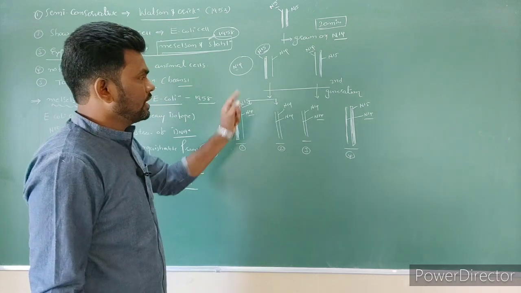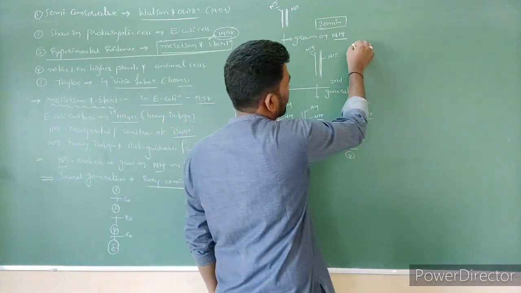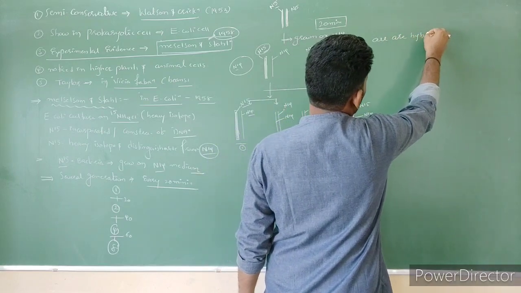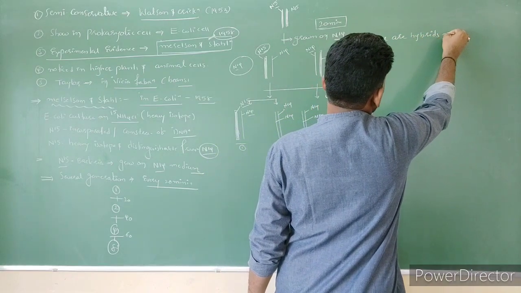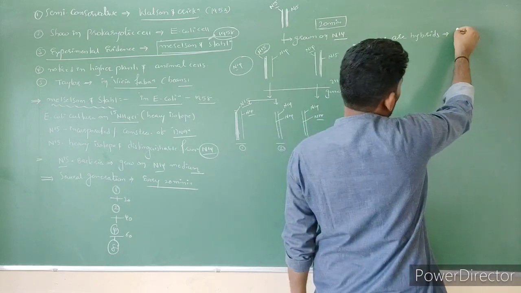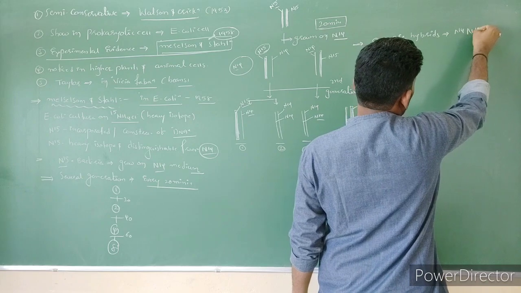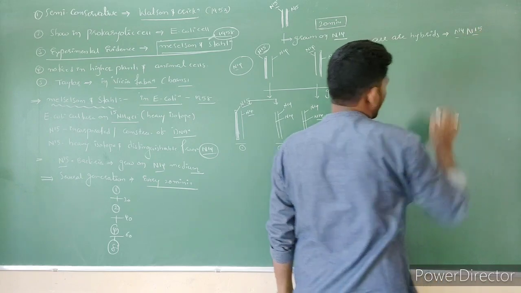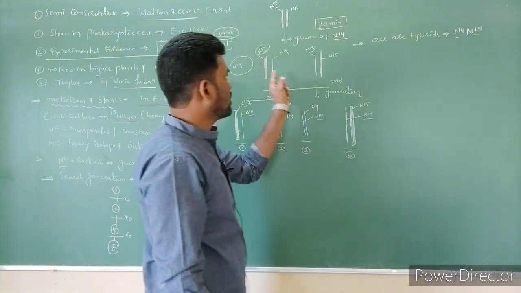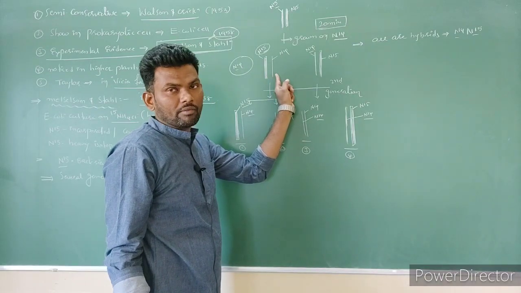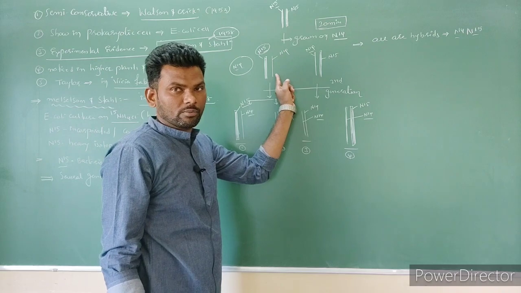In the first generation, all are hybrids, which means every DNA is a combination of N14 and N15. Semi means half of the information is conserved and half is newly formed. It is proved that it is a semi-conservative method.